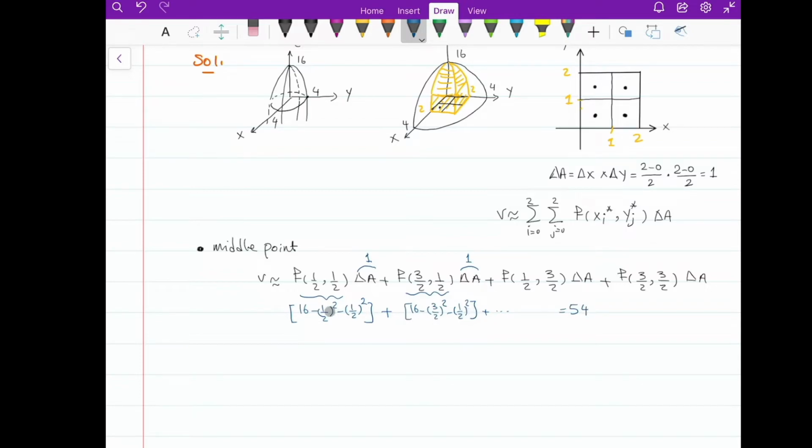Do some algebra, find them, and then add them up. We get 54 for all of them.